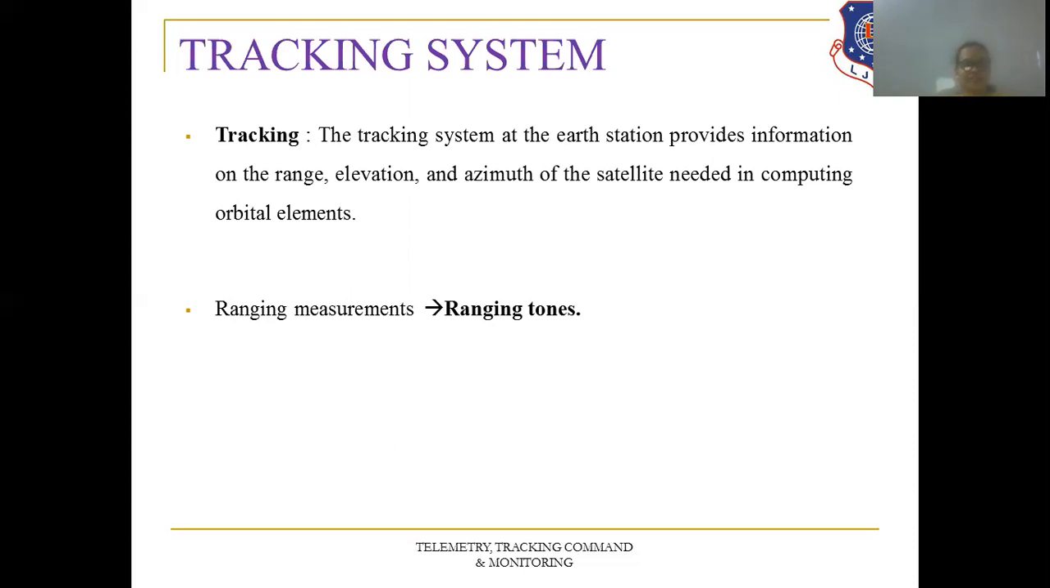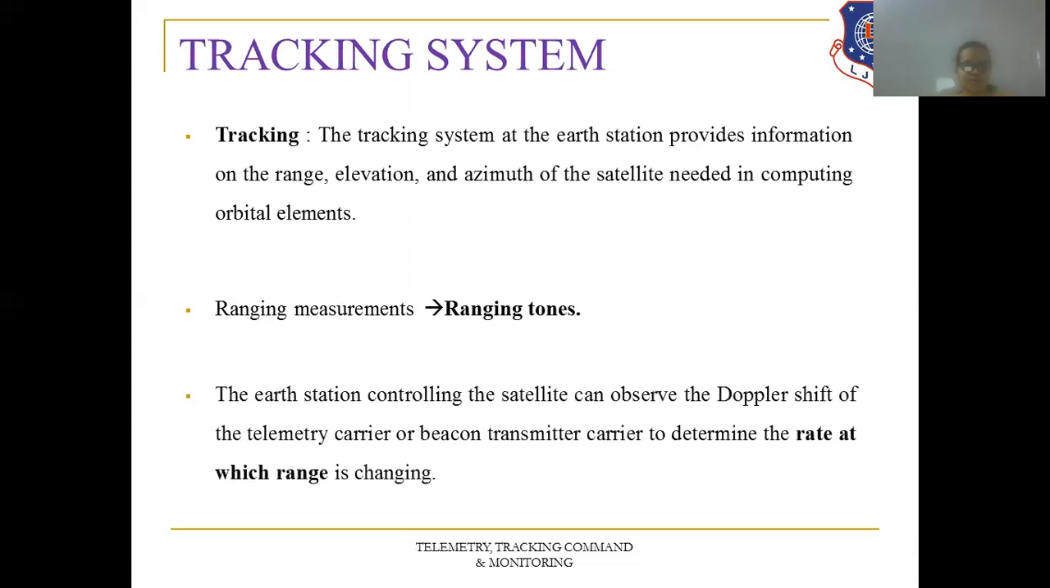What are the ranging measurements? Ranging measurements are made in terms of ranging tones. The earth station controlling the satellite can observe the Doppler shift of the telemetry carrier and beacon transmitter carrier to determine the rate at which the range is changing. So if there is any change in this information, then through the telemetry carrier or beacon transmitter, we can determine the rate at which the range is changing.